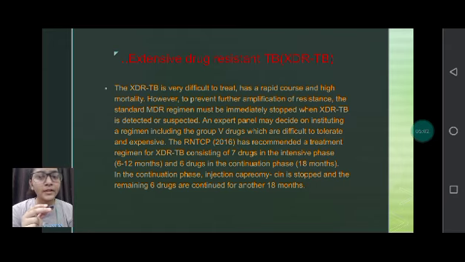Extensively drug resistant TB is very difficult because it is maximally resistant to many of the drugs. For treatment of such patients, a panel is introduced which holds a very important group discussion for the treatment of the patient. In this treatment, 7 drugs are taken in the intensive phase and 6 drugs in the continuation phase. But the cure rate of XDR-TB is very minimal, it is expensive, and the toxicity of the drugs to the patient is also very high.